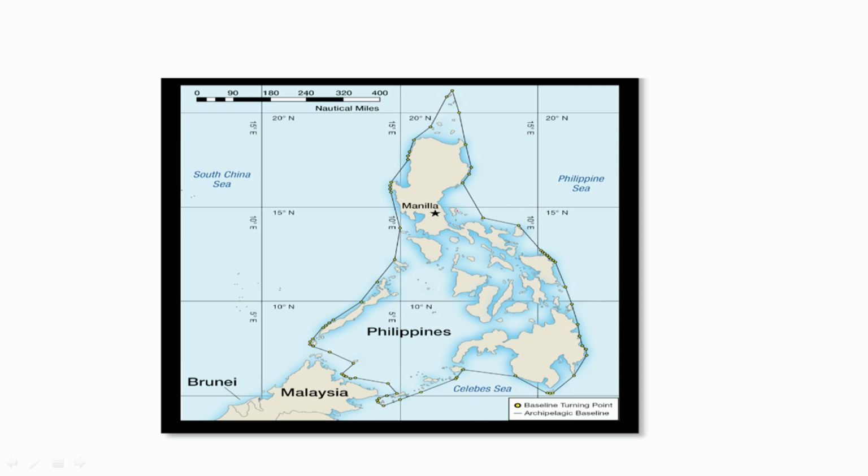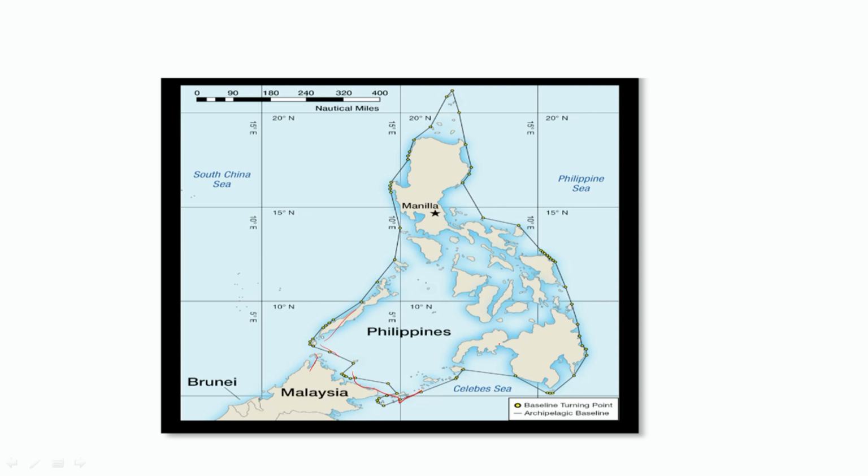Another example of an archipelagic area is, you can see here, the Philippines. It's all a group of islands, and another country is Malaysia. So, how do we connect Malaysia and the Philippines when there are so many islands forming this country? How will we draw the territorial waters firstly? They have taken the outer stretch of the bigger island. You see here, this is the outermost stretch. From this, all is part of the Philippines. That means it can control the water up till this area. Similarly, this island belongs to Malaysia, but this island belongs to the Philippines. This is how it is drawn.